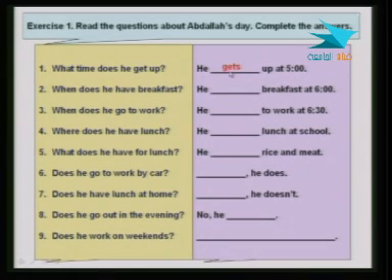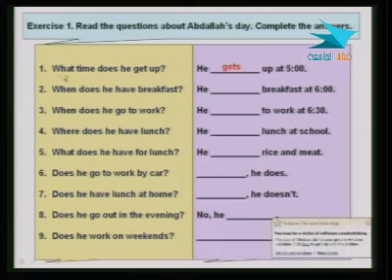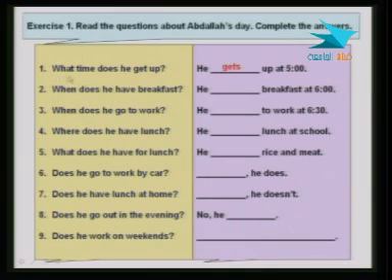Notice the verb here ends with S, and when we form the question, that S is dropped. And we start with the question word, what time. To be very specific, we use what time; we can use when. Then the helping verb, then the subject, and then the main verb. That's in the case of the question.